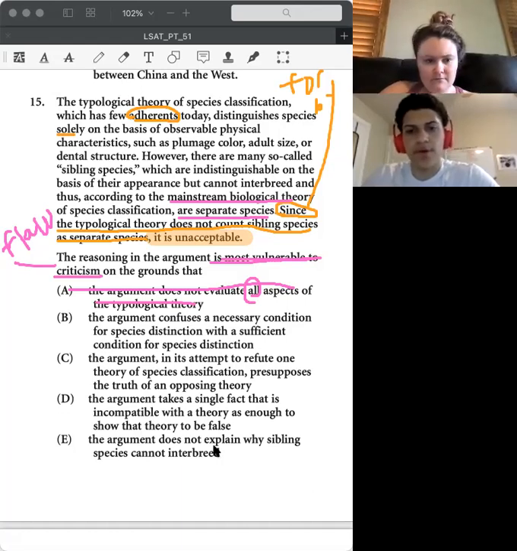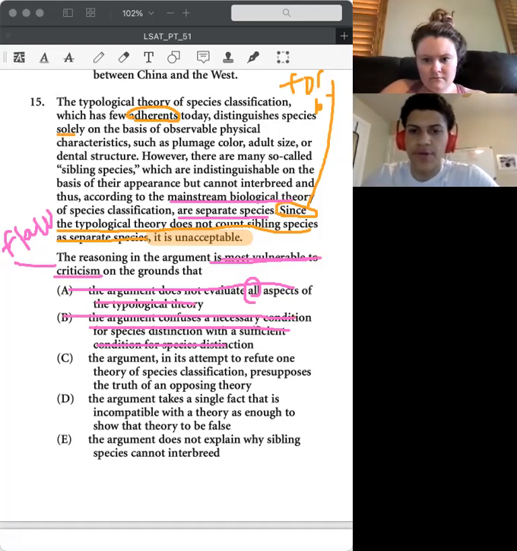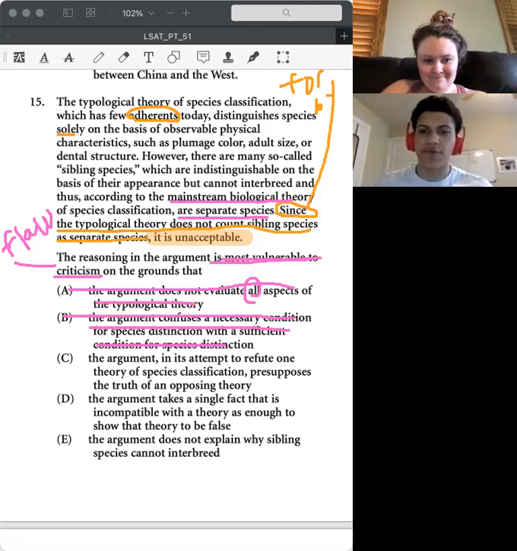C: The argument, in its attempt to refute one theory of species classification, presumes the truth of an opposing theory. I like C, so I'm going to keep C. Why do you like this one? It's like what we just spoke about before, where it's throwing out one theory in support of an opposing theory being true.